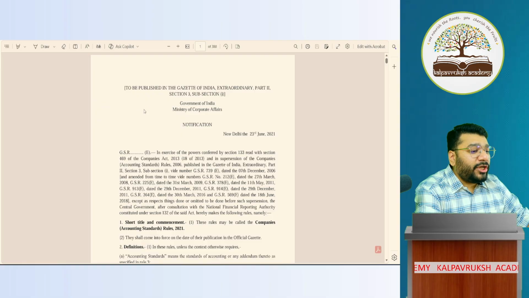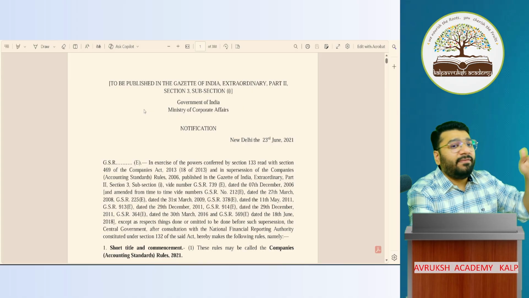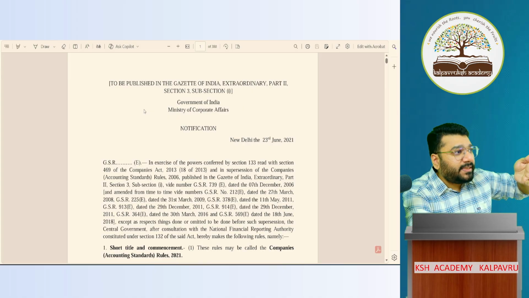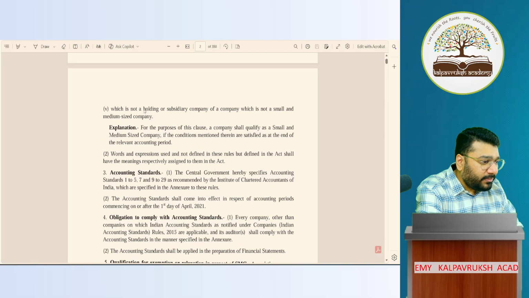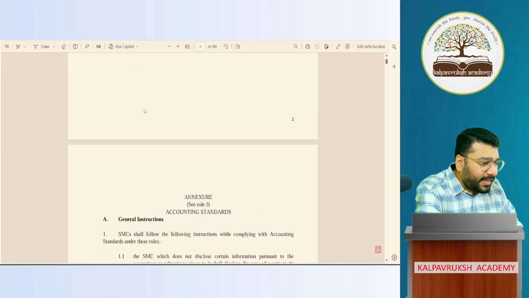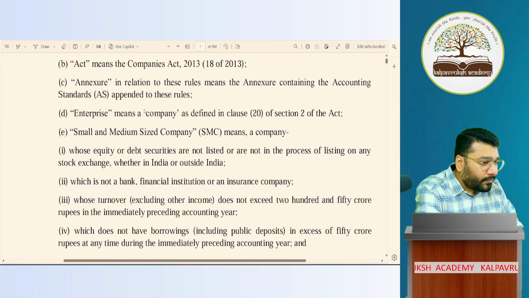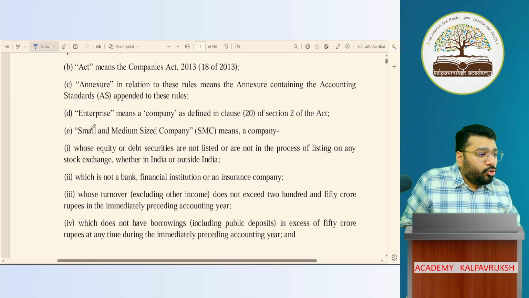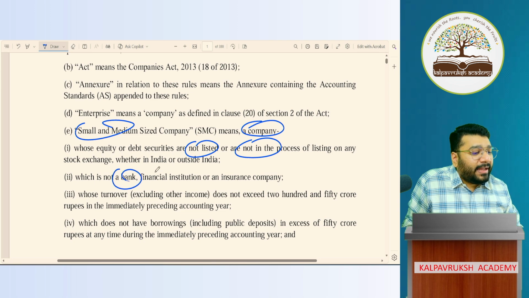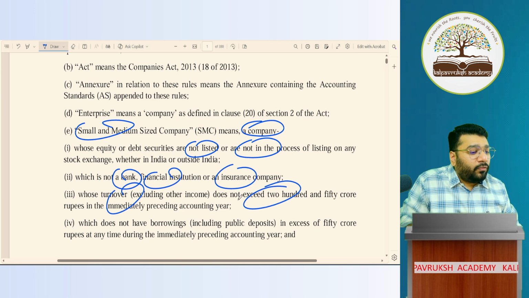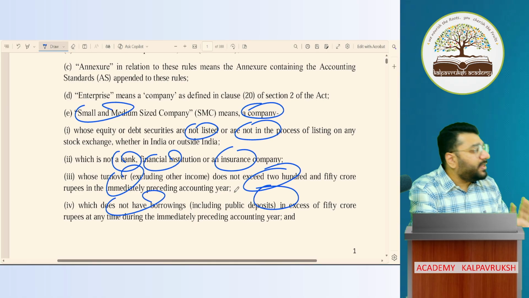I said, no, there's a notification released by MCA for the applicability of, or relaxation given to, AS. That is the meaning of SMC, relaxations, etc. This is that notification. In this notification, they have explained what an SMC is. Who is an SMC? They should not be listed, not in the process of listing, should not be a bank, FI, or insurance company, turnover should not exceed 250 crores, borrowing should not exceed 50 crores. The same 5 points were discussed. Yes, the same points are mentioned here.